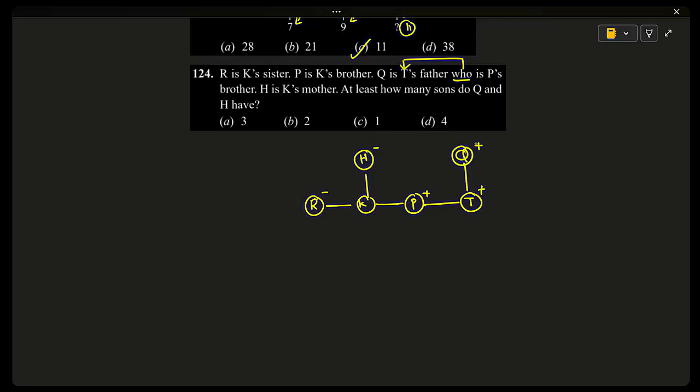So at least how many sons do Q and H have? Q and H are married couple. At least how many sons? So K's gender is not revealed yet. At least means minimum one son here, one son here. Two sons are guaranteed. But about third son, we don't know. If this gender is male, three sons. If the gender is female, two sons only. So minimum two sons are guaranteed. At least means minimum. So option B.